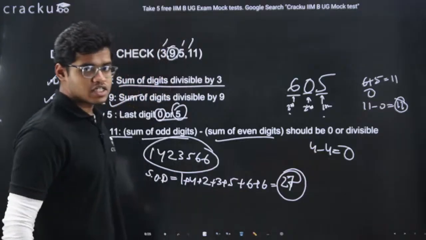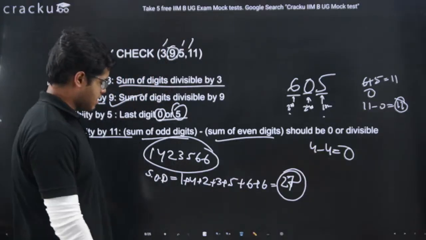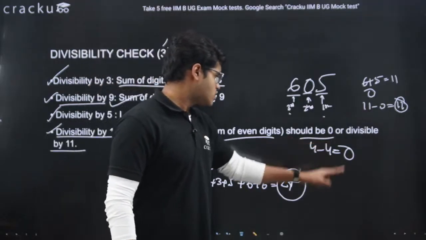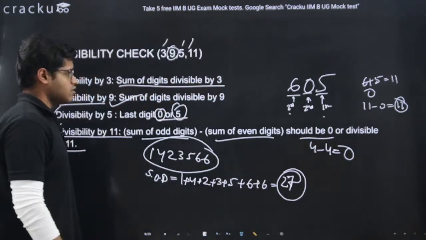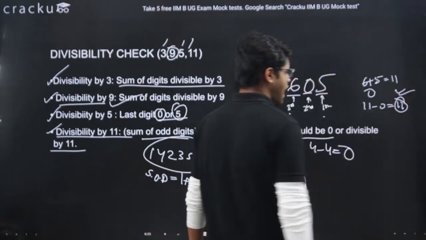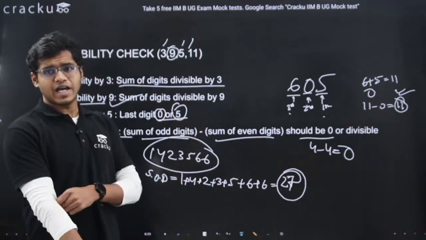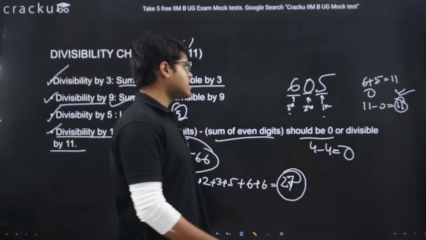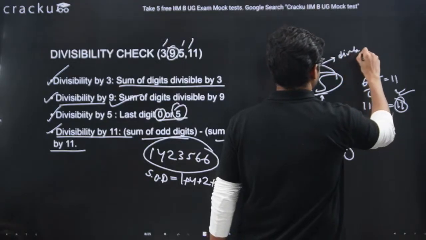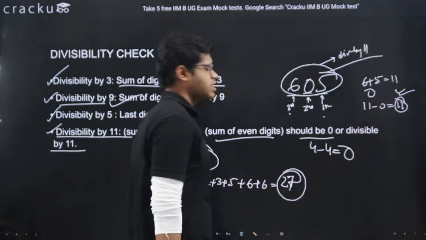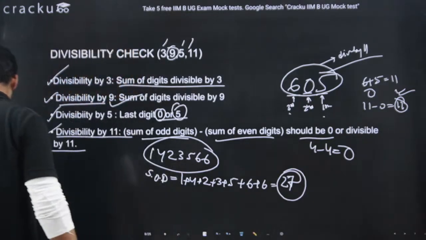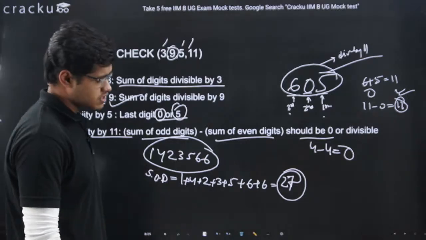And what is the condition we have read? We have read that the condition states that this difference either has to be 0 or has to be divisible by 11. So we are getting the difference as 11, and 11 is divisible by 11, right? Which means I can tell this number 605 is divisible by 11. I hope you guys have understood the way to do the divisibility test.